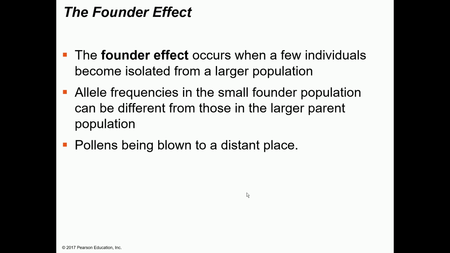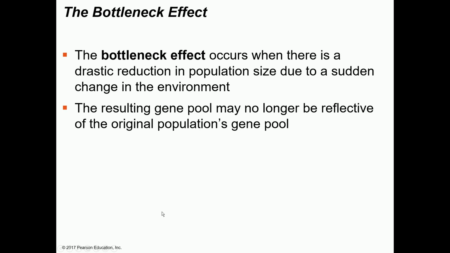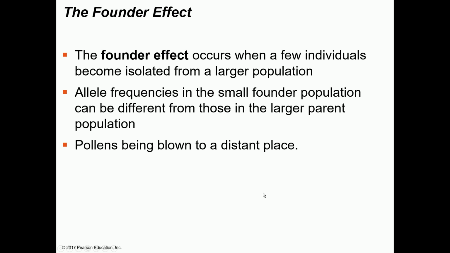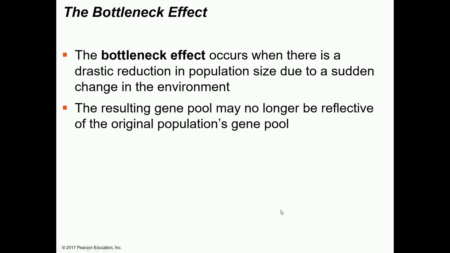The founder effect basically occurs when a few individuals become isolated from a large population. So if there's a population and some of the individuals leave the population and get separated, that is the founder effect. So allele frequencies in the smaller founder population will be different from the large parent population. An example is pollens moving to distant places.